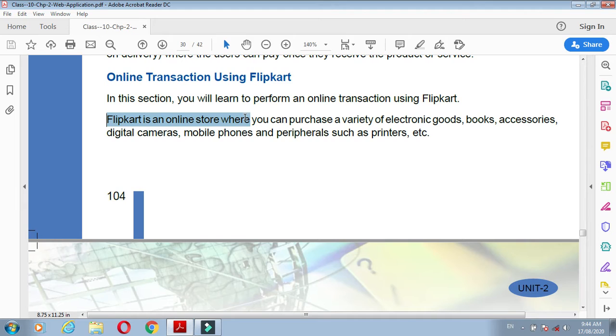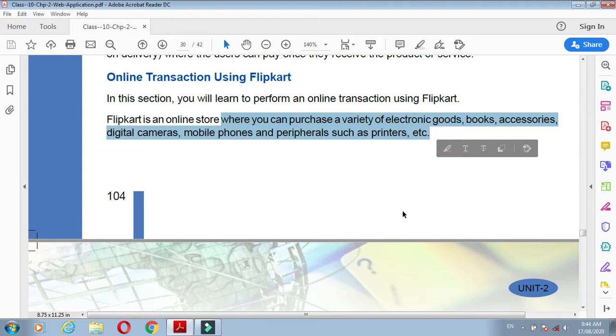Flipkart is an online store where you can purchase a variety of electronic goods, books, accessories, digital cameras, mobile phones, and peripherals such as printers. These are electronic devices, peripherals, and small accessories that you require for your daily life, and you can purchase all of them on Flipkart.